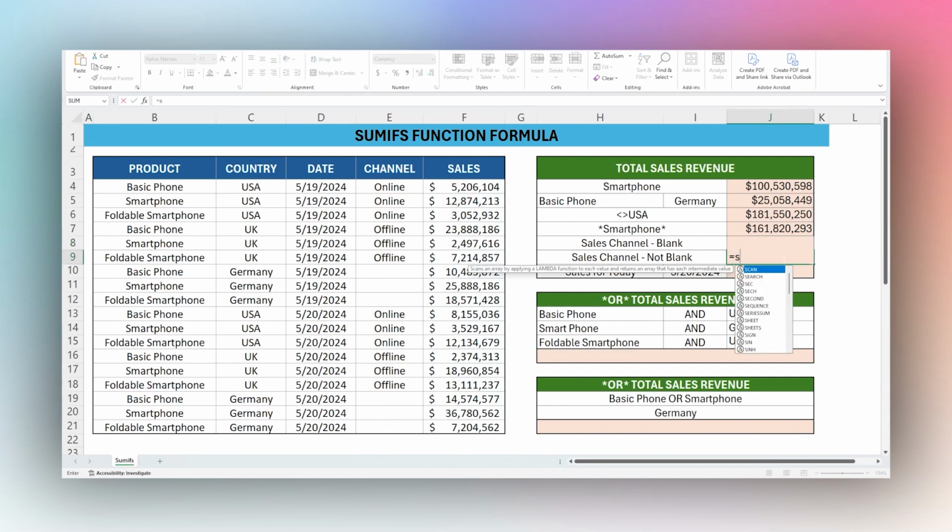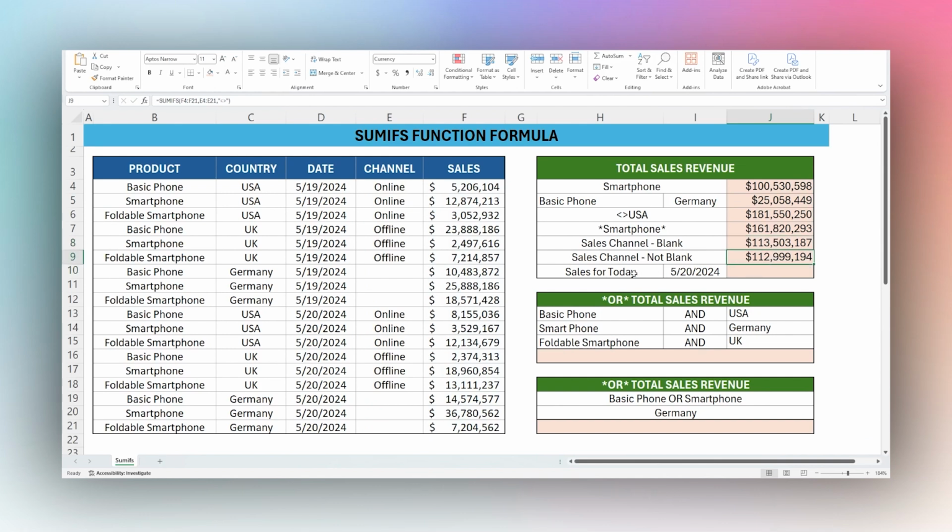And to do a not blank, we're just going to do a not equals like in the USA. So we're going to do this sales channel again, and then we're going to do those double quotes, but we're going to put a greater than and a less than sign next to each other. And this means does not equal. And so then there we have our sales blank and our sales not blank.